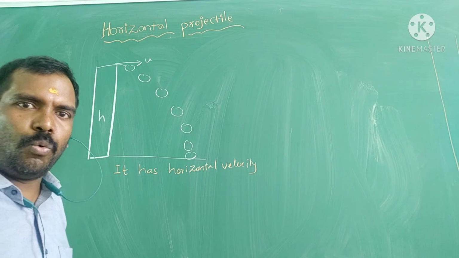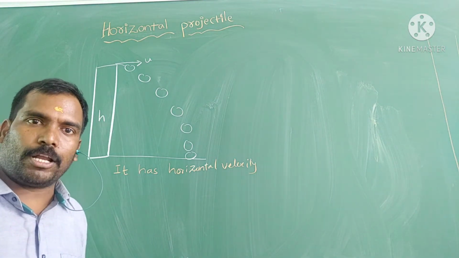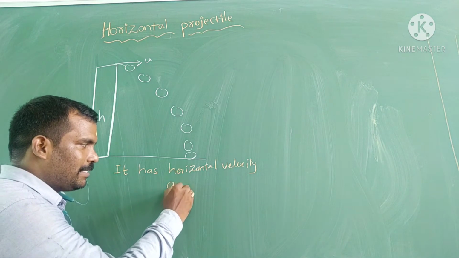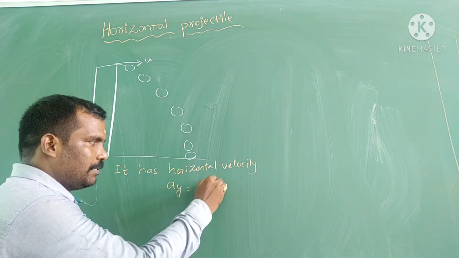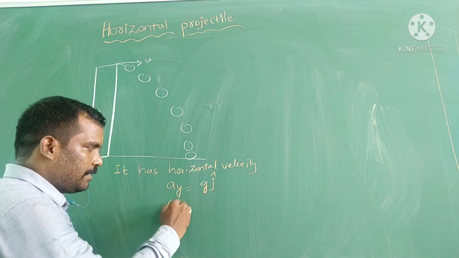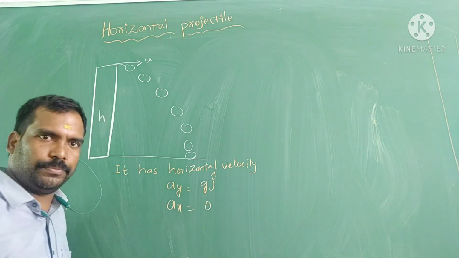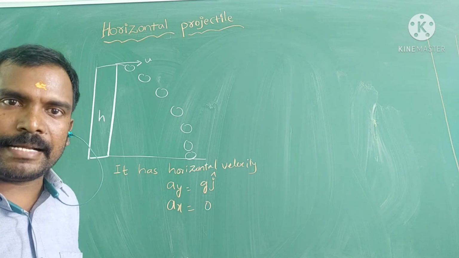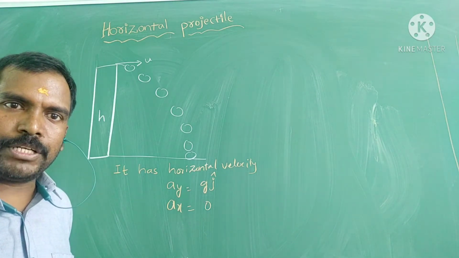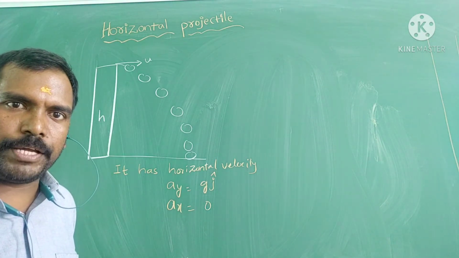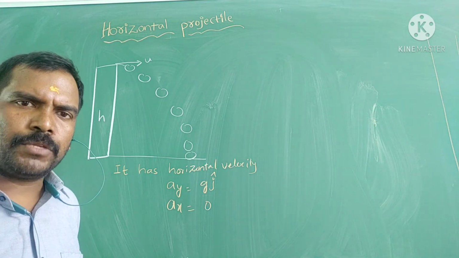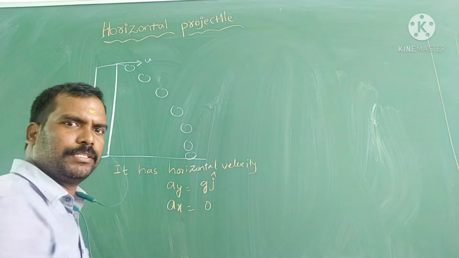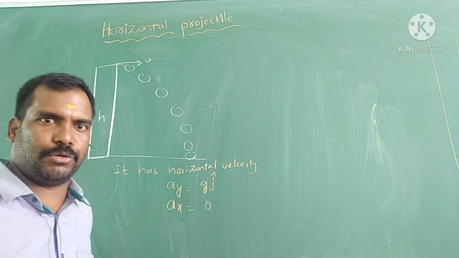Here, what about vertical velocity and accelerations? Acceleration along the y-axis is g, and acceleration along the x-axis is equal to 0. Why? Because the projectile is under gravity, its acceleration along horizontal is 0. That's why ax is 0, ay is g j, because gravity is downward.